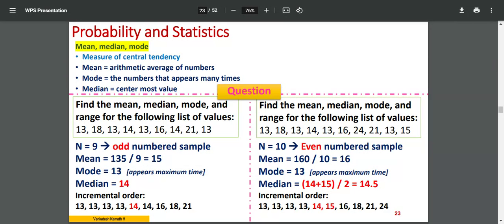One second. Now, is the voice proper, is it breaking or is it clear? Okay.